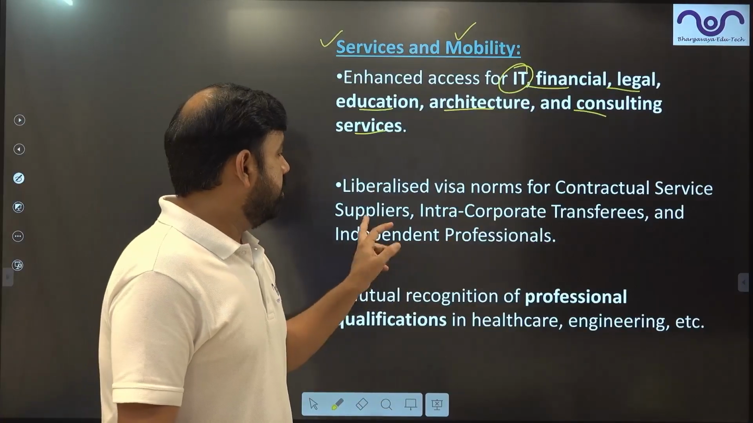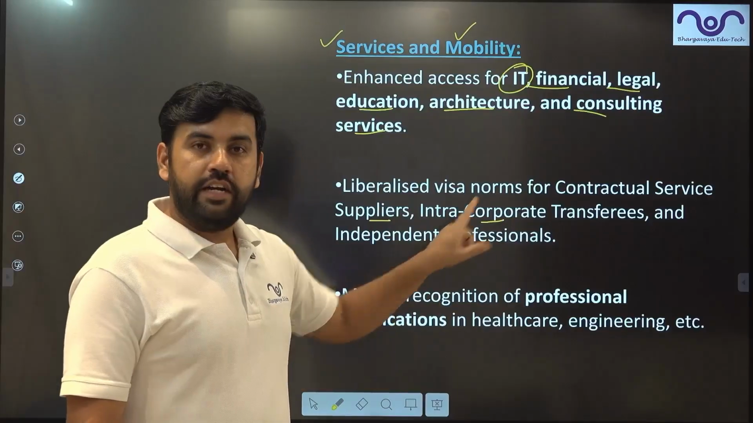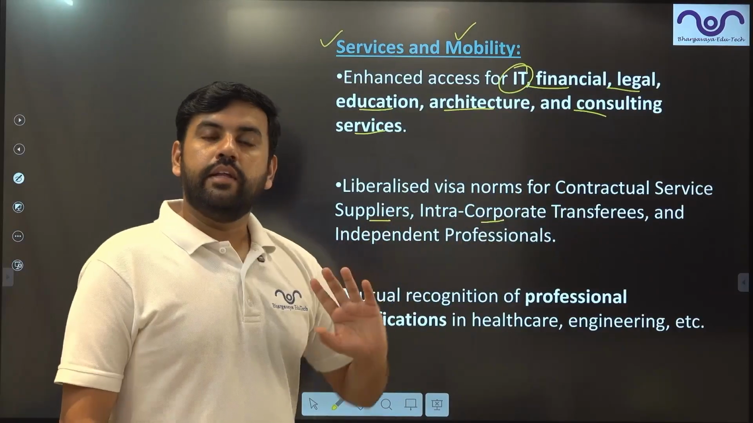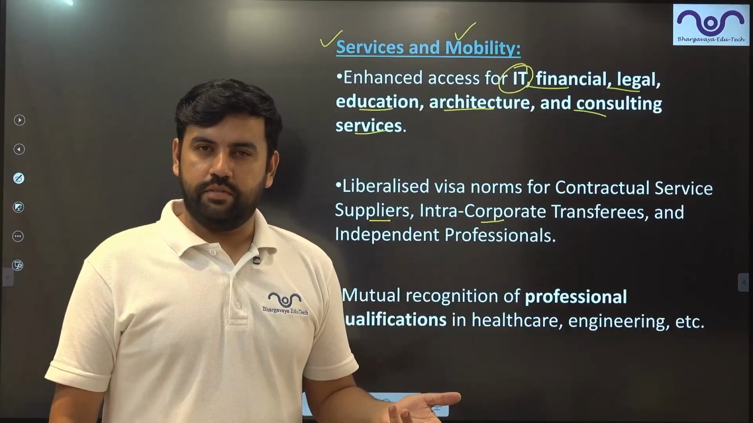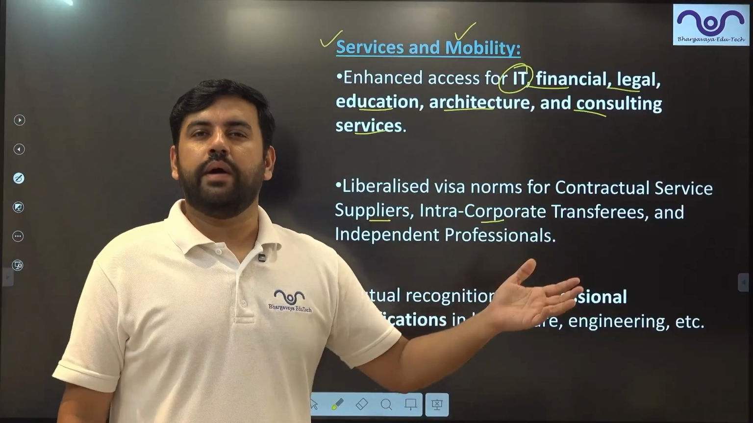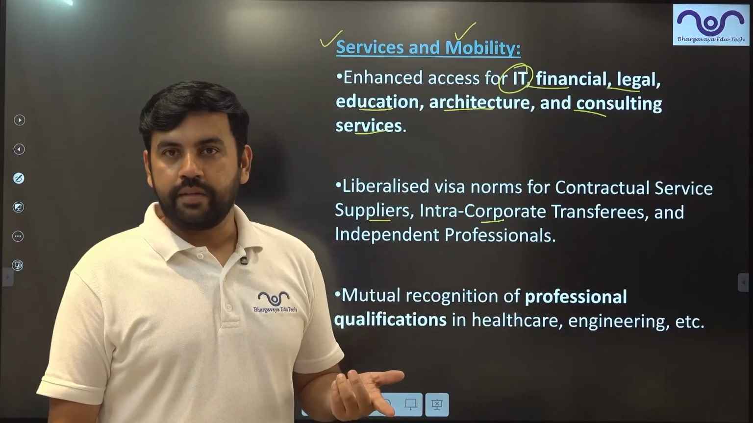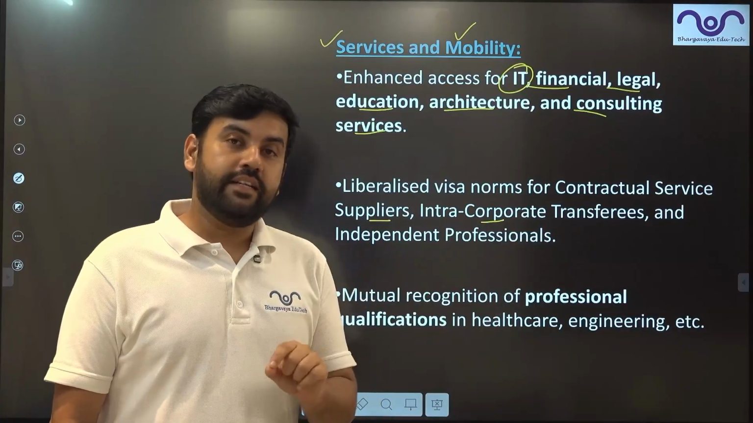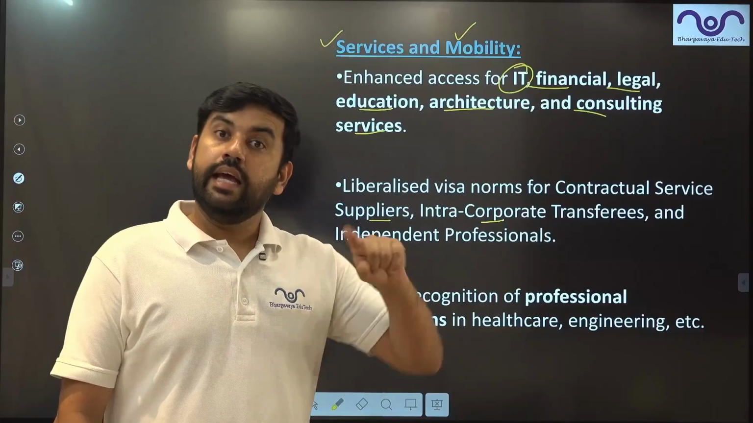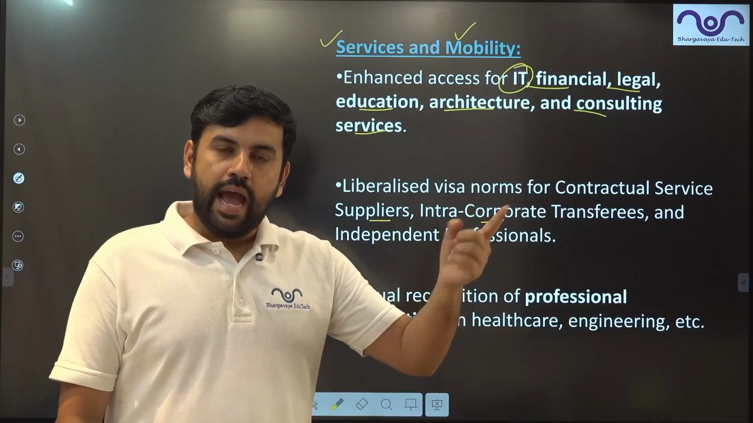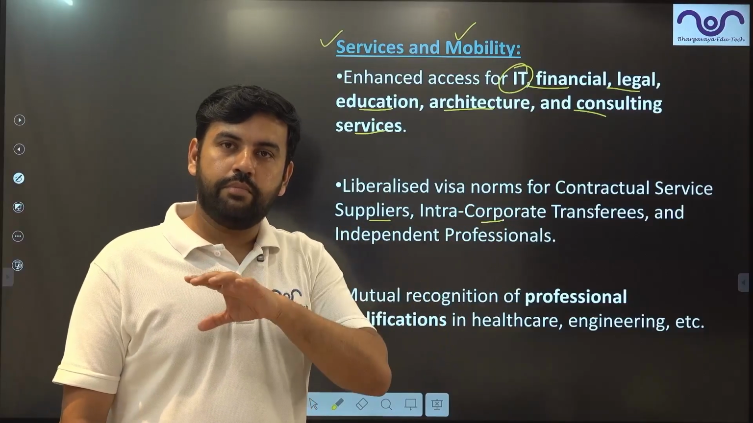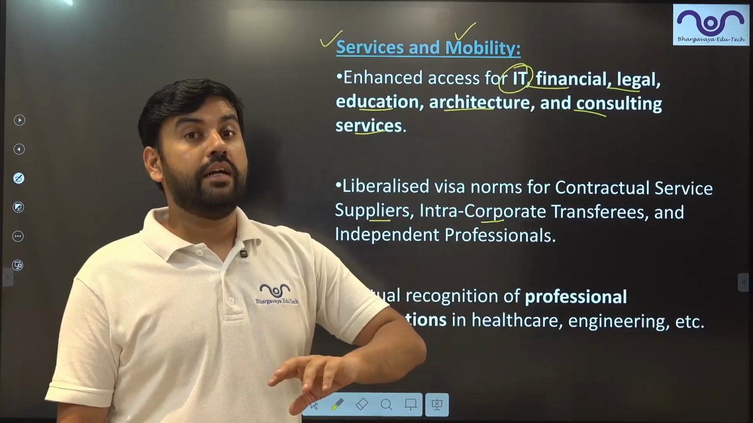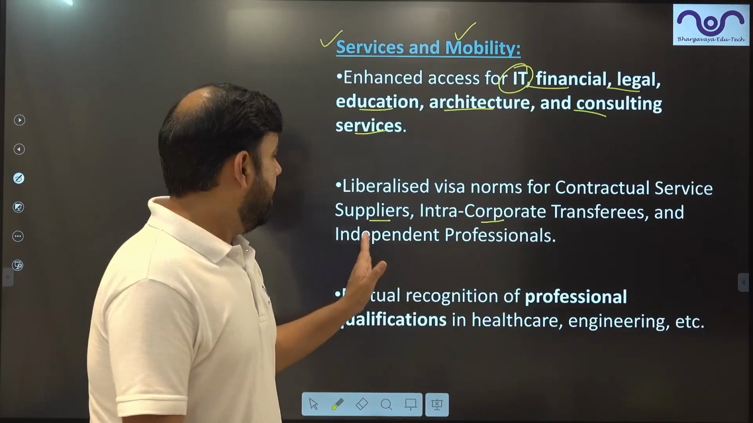For contractual service suppliers and intra-corporate transfers: first, contractual service suppliers are on contract to supply certain services, basically. So let's say Indian companies are providing a certain service on a contract. The second one is intra-corporate transferees. Let's say there's an Indian company which has an office in Britain, and they want to transfer one of the employees from India to Britain. Indian company, Indian employee, but in Britain, right?